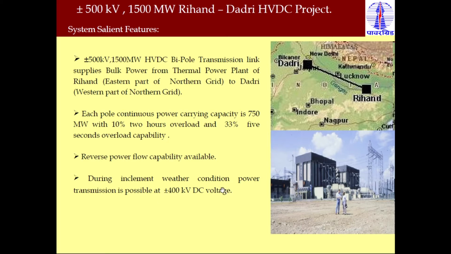During inclement weather condition, meaning very bad weather, it is possible to transfer power at a voltage level of plus or minus 400 kV. In normal condition they can transmit power at a voltage level of plus or minus 500 kV. But in bad weather condition they transmit power at plus or minus 400 kV.